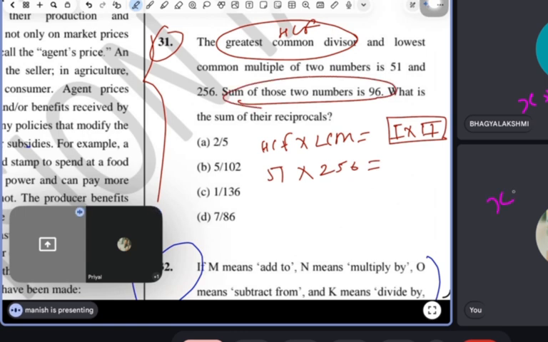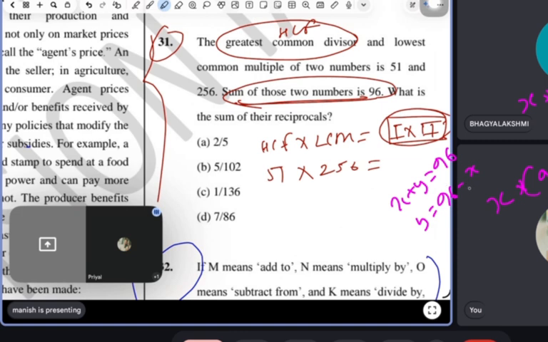Here people get trapped because they don't use their brain. I have the formula in multiplication, but they've given the sum. So people will say the paper is difficult. Not difficult. Use your brain. X plus Y equals 96, then you will get the value of X and put it in the equation. But I don't like that. I like this. What is the question saying?